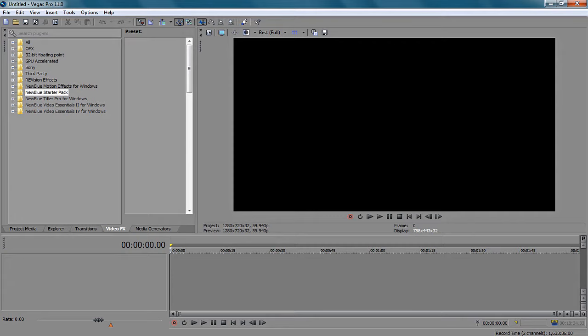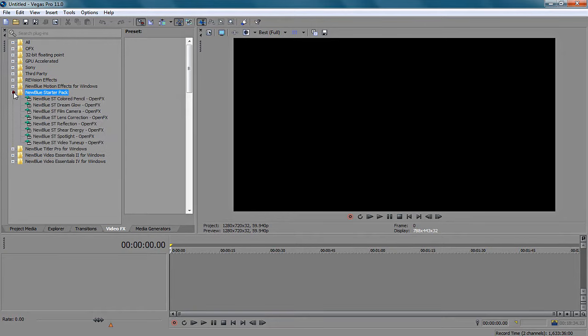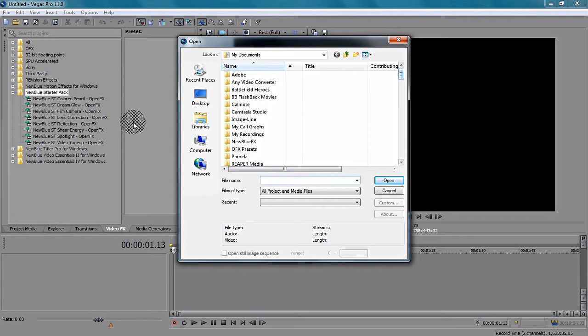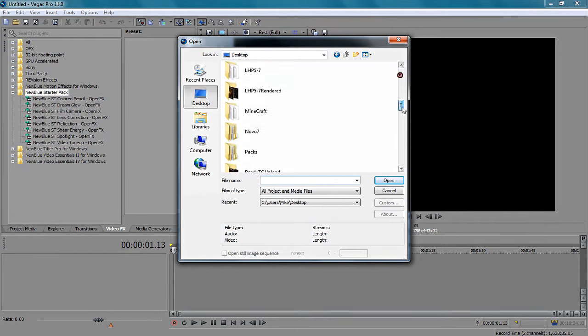This is a plugin, but you will have to get the plugin. Last time a kid got angry at me because I didn't tell in my Twitch effect the plugins you'll need. So this one you'll need film effects, New Blue film effects, $99. I don't know how you guys like to get it, but I have it here in a starter pack. I don't even know how I got the starter pack because it's not available on their site anymore at all. But anyways, we're just going to open up some clips here and get started.